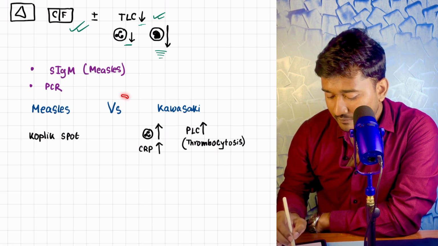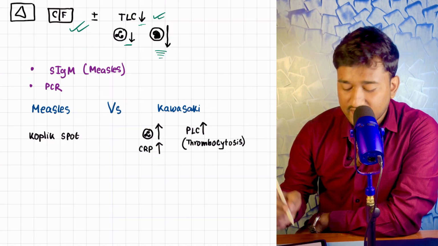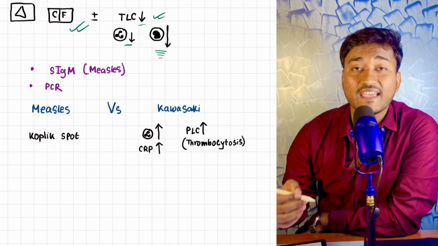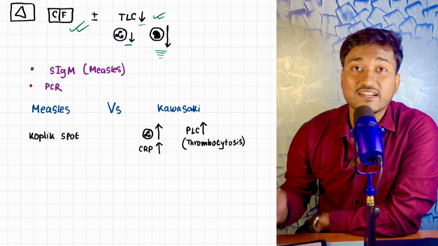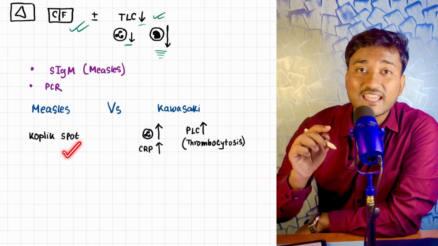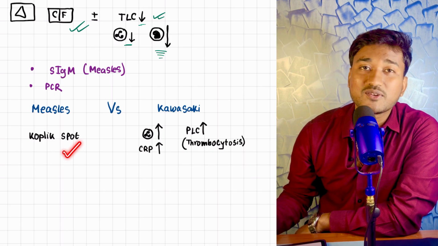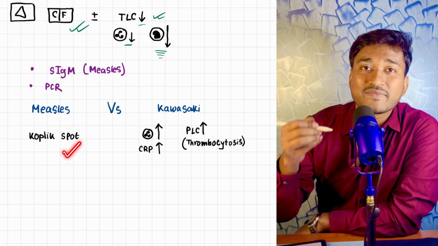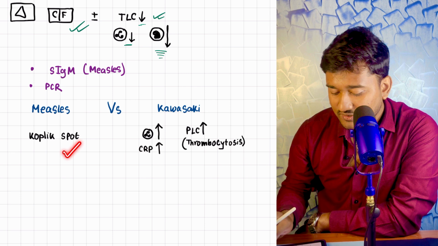Okay, and a very important differential here is measles versus Kawasaki disease. In case of Kawasaki disease, what happens? The child is much more toxic, and there is also periungual and perianal region desquamation, which is not seen in measles. And another thing, from the second week onwards, that is after the first week, there is thrombocytosis, an increase in platelet count, as well as platelet activation, which is seen in Kawasaki disease, but not in measles.